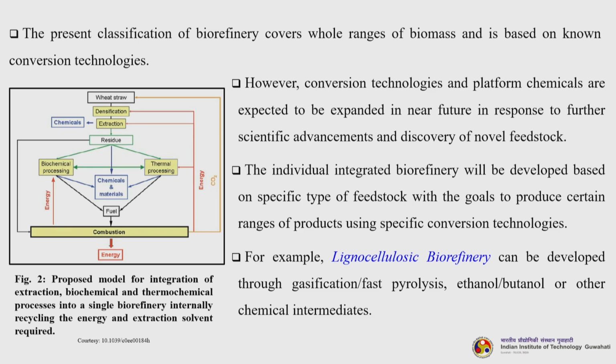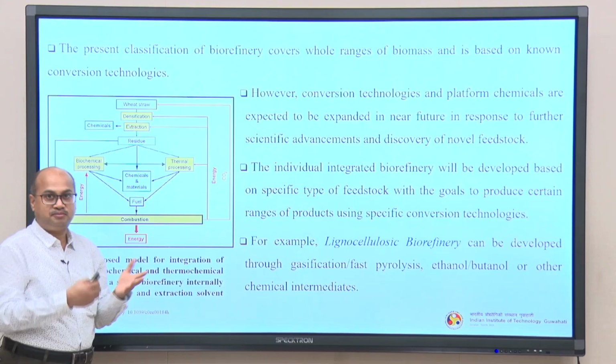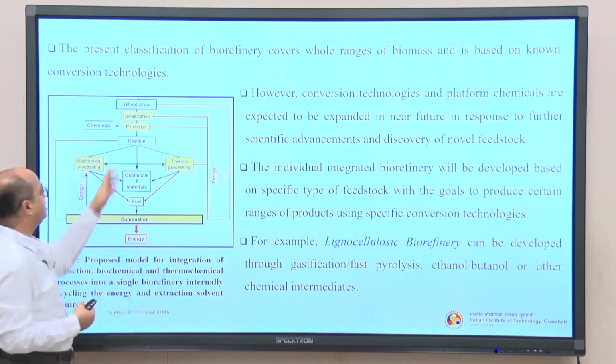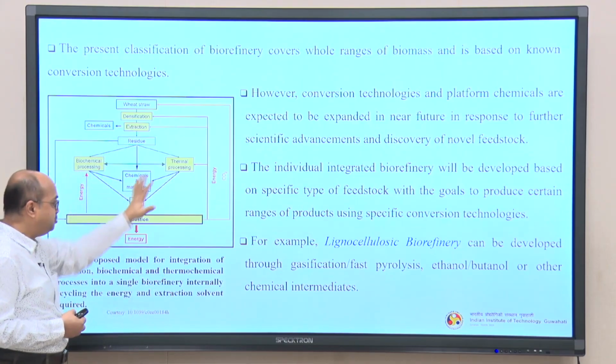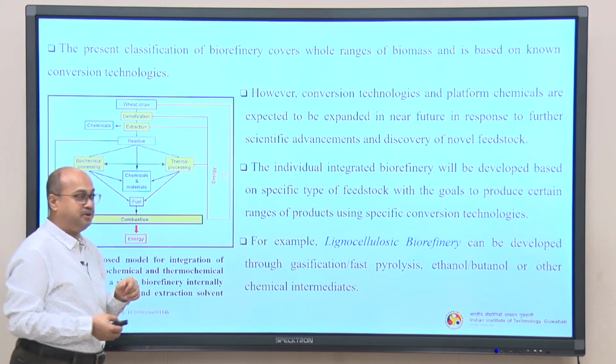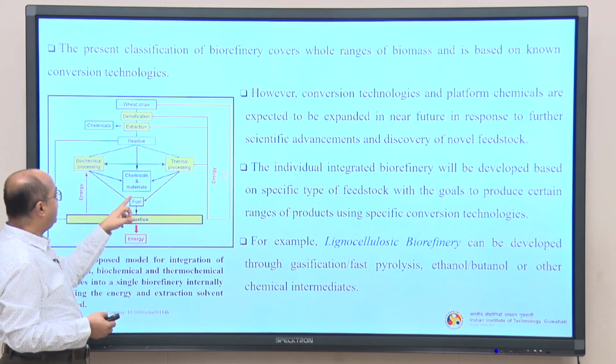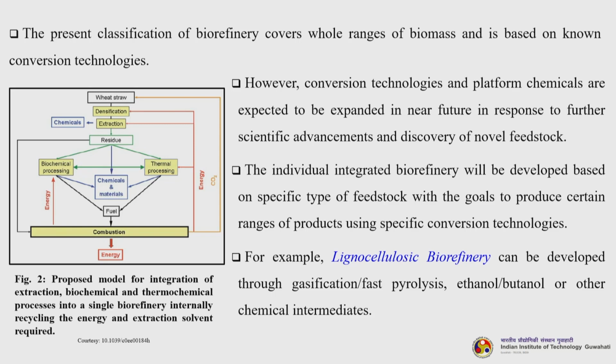So, let us try to understand this wheat straw. It is going through densification, extraction. When you extract, you find some useful chemicals. Whatever residue is left is processed in an integrated biorefinery way. It can be converted to chemicals and materials, then biochemical processing and thermochemical processing, both will give us fuel. Further, through combustion we get energy.